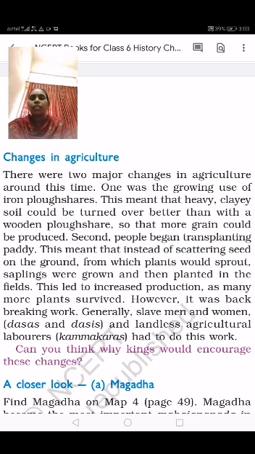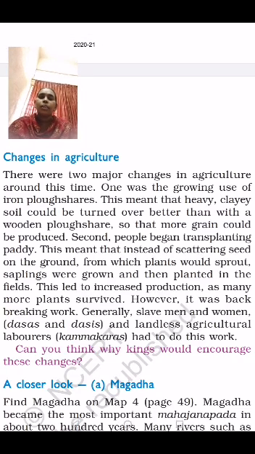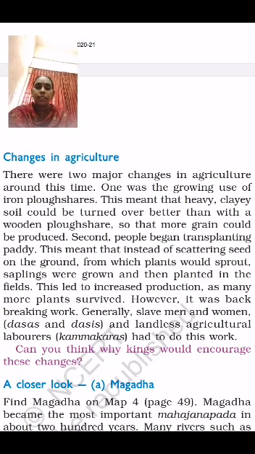In the previous class, I explained about the taxes. The kings collected taxes from the farmers, traders, hunter gatherers, and herders also. With the collection of the taxes, they maintained the army and constructed very big buildings. The taxes, or the people's help, were used for the king also. So children, in agriculture, changes have taken place. Today let us continue with changes in agriculture.